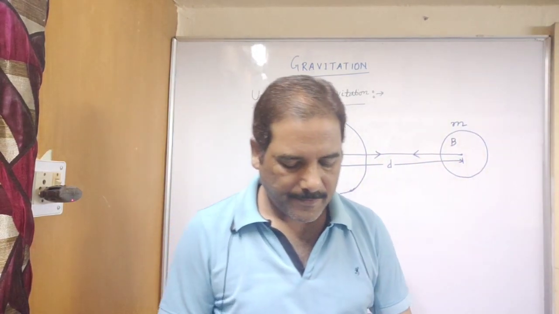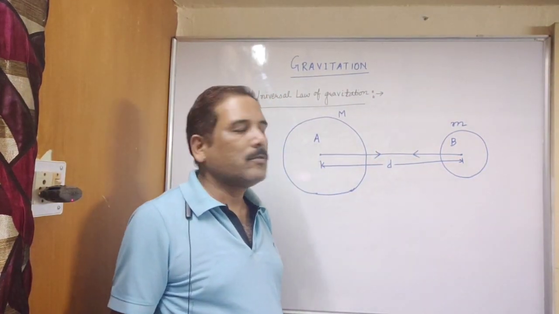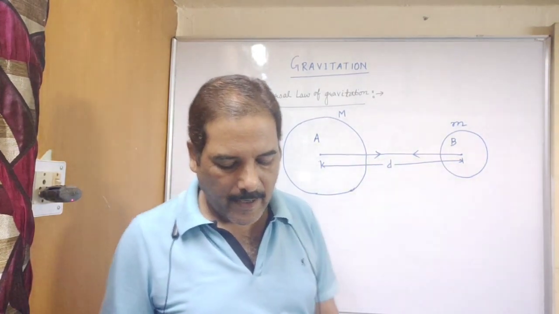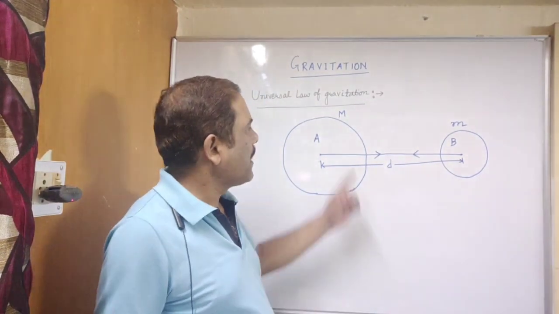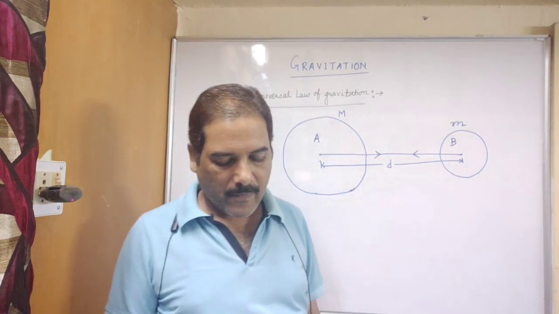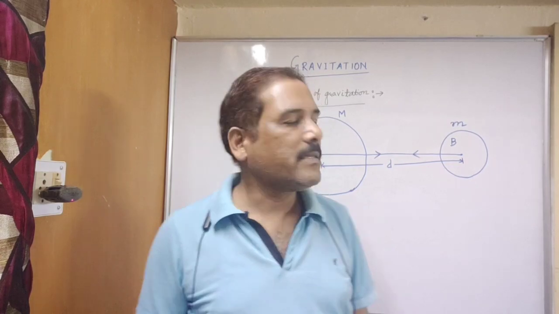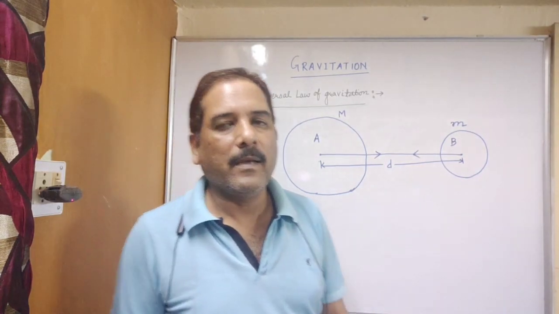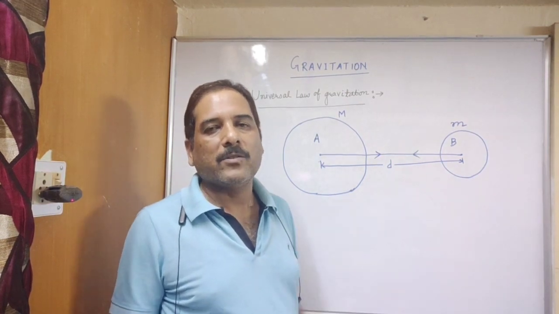So write, let two objects A and B of masses capital M and small m lie at a distance d from each other, as shown in figure.